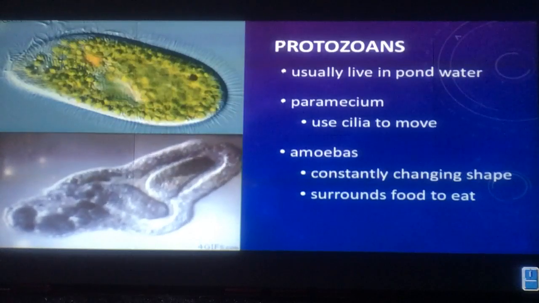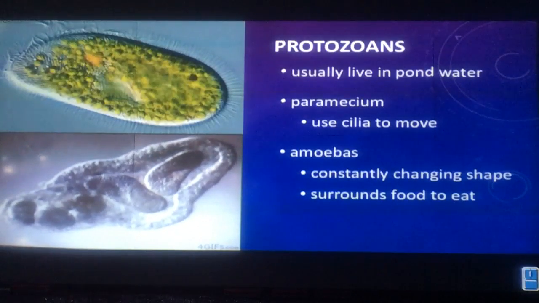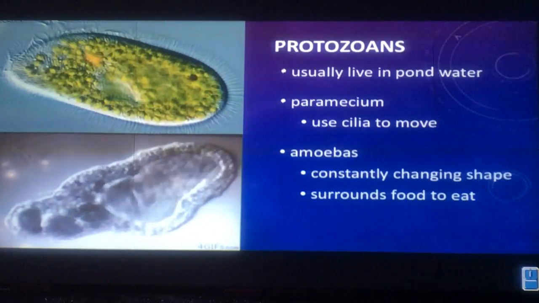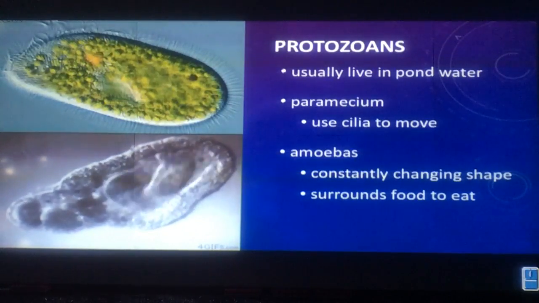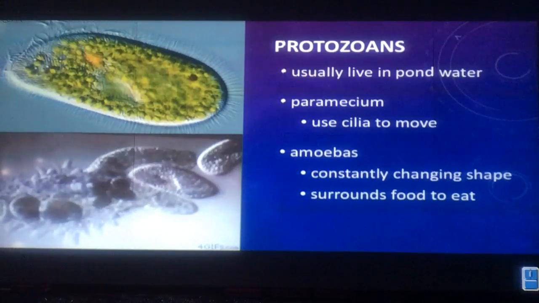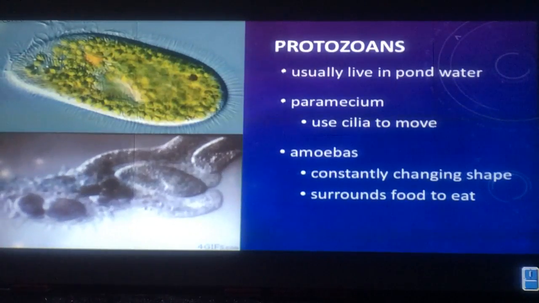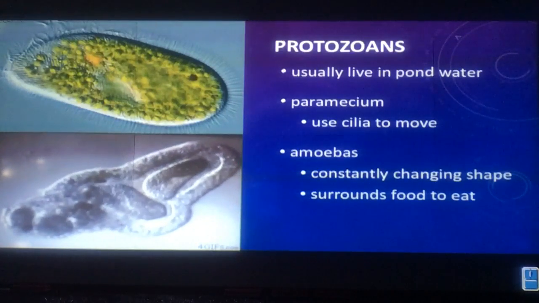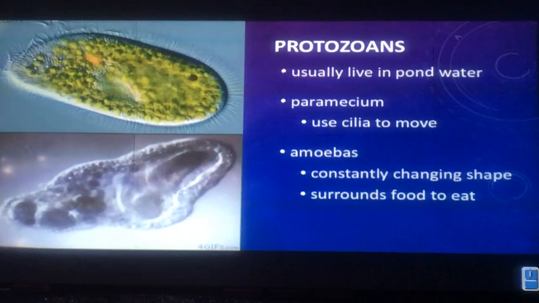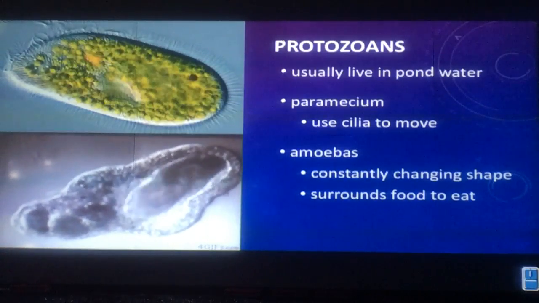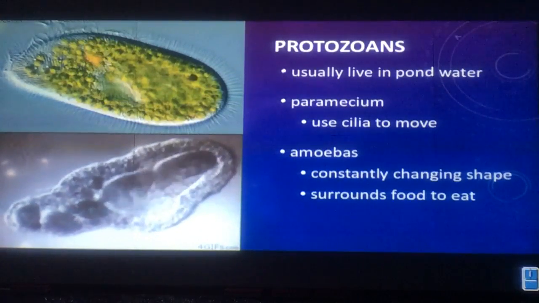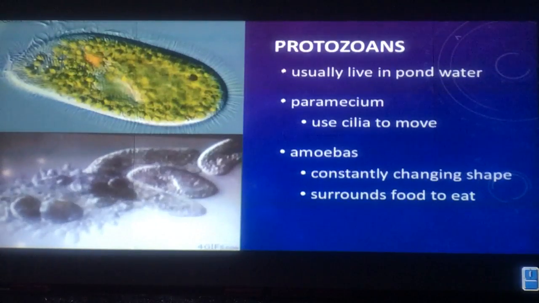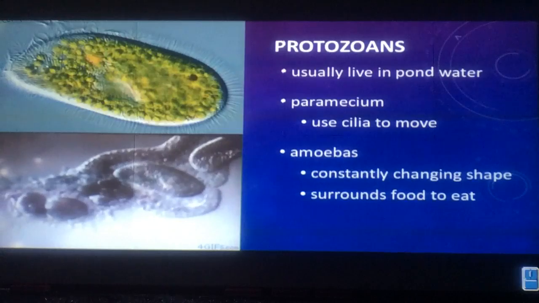The second one, which is in the little video clip, is what we call an amoeba. Now this amoeba is kind of strange because it doesn't have a shape to it. It can change its shape, as you can see in this video clip. In how it eats, it surrounds other unicellular organisms and then basically dissolves them. You can see that it surrounded these two paramecium, and eventually it will dissolve them and absorb the nutrients from that food.